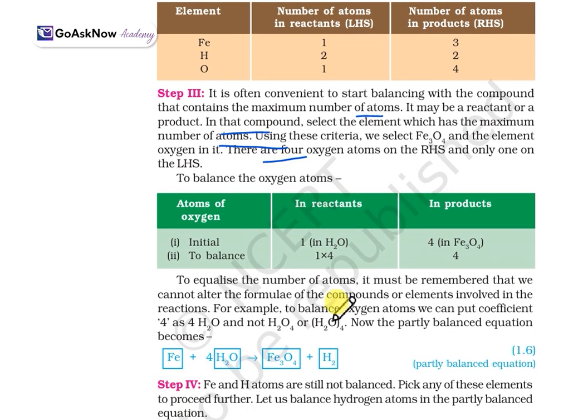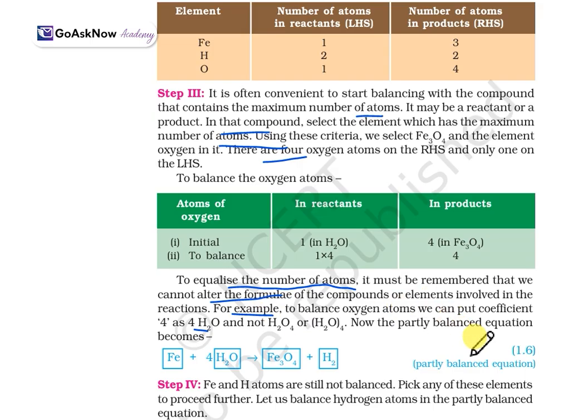To equalize the number of atoms, remember that we cannot alter the formula of the compound or element involved in the reaction. For example, to balance oxygen we use the coefficient 4, so we write 4H2O, not H2O4, or we can write H2O and then a whole 4 in front. Do not disturb any element, do not disturb any product.